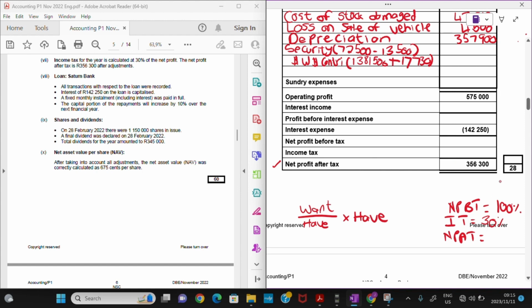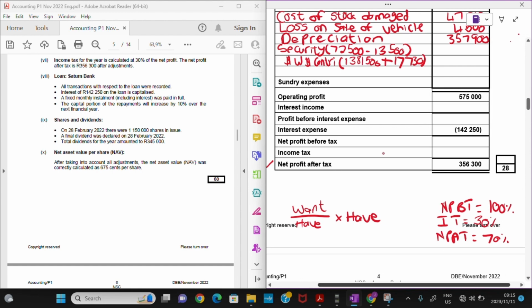And then the net profit after tax, what would it be? After reducing the 30% from the 100%, we'll be left with now 70%. All right, so that's a first step that we need to figure out. So once we have figured that out, we can now go to our method of what you want over what you have multiplied by what you have.